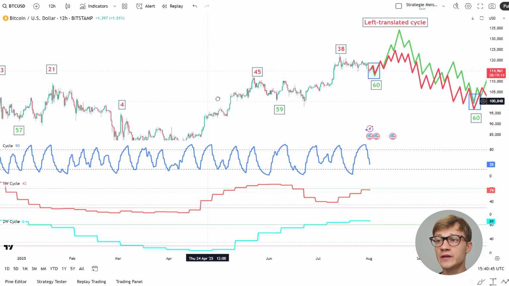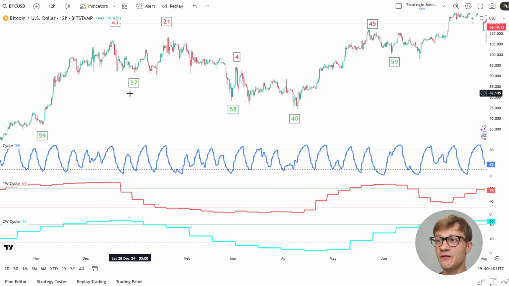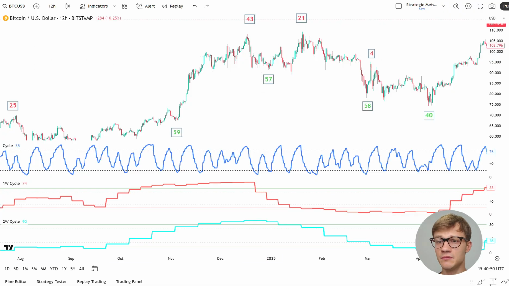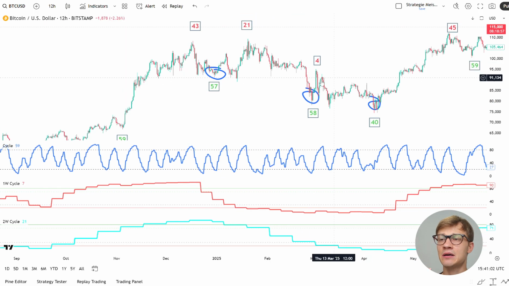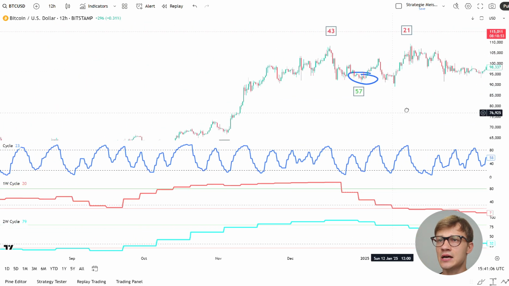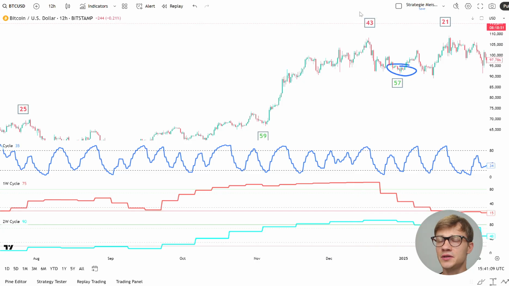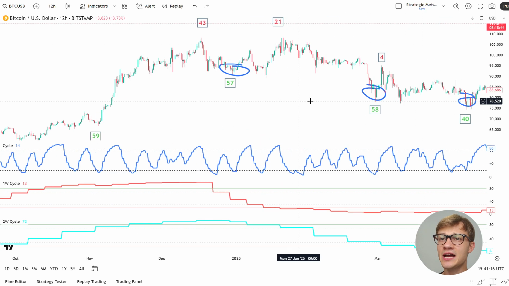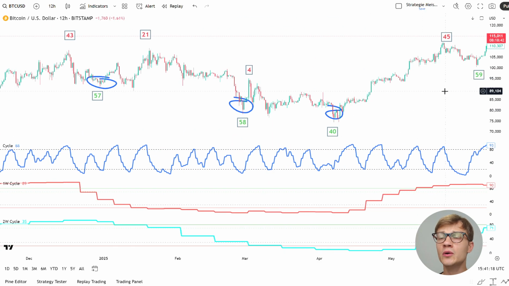As you know, Bitcoin is moving in 60-day cycles, and every 60 days, Bitcoin makes a bottom, for example, like here, or even like here. And from this bottom, Bitcoin jumps up to make new highs. Sometimes these highs are made at the beginning of the cycle, like here, and sometimes at the end of the cycle, like here. Depending on where we make the high explains whether we are in a bearish or a bullish cycle.